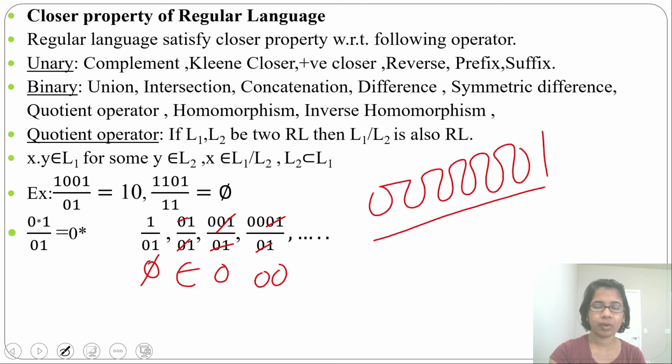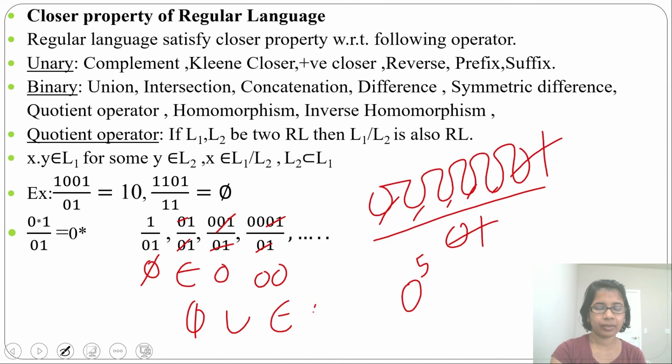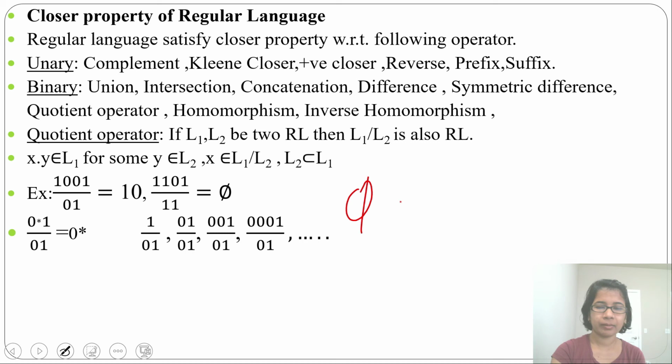Let's suppose 0 power 5, 1 by 0 1, you will get 0 power 4. 1, 2, 3, 4, 5. This 0 1 and this 0 1 will be cancelled. So what you are getting: phi, epsilon, single 0, 2 0s, any number of 0. The result will be the union of all this: phi union epsilon union 0 union 2 0s union 3 0s, union any number of 0. That will simply be 0 clean closure. Phi concat with anything, phi concat with single 0, it will be phi. But phi union with anything will be that string itself. So phi will not matter here.